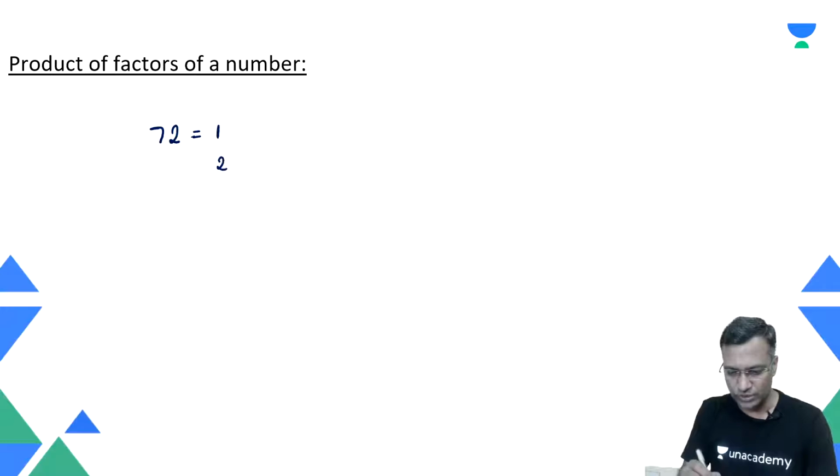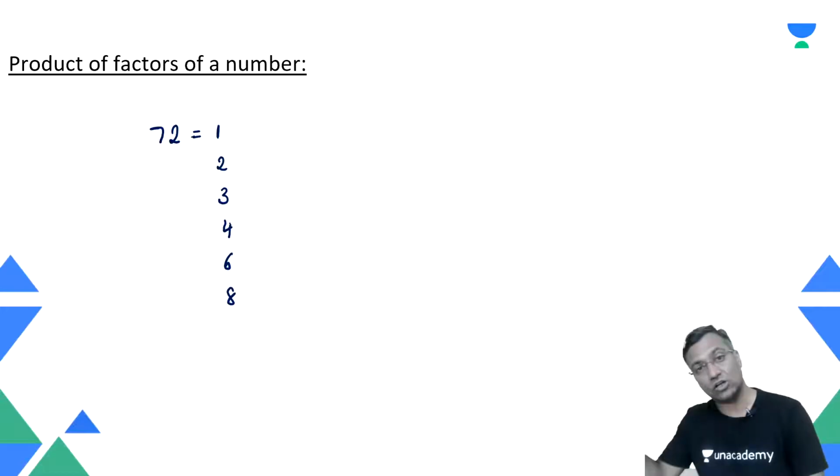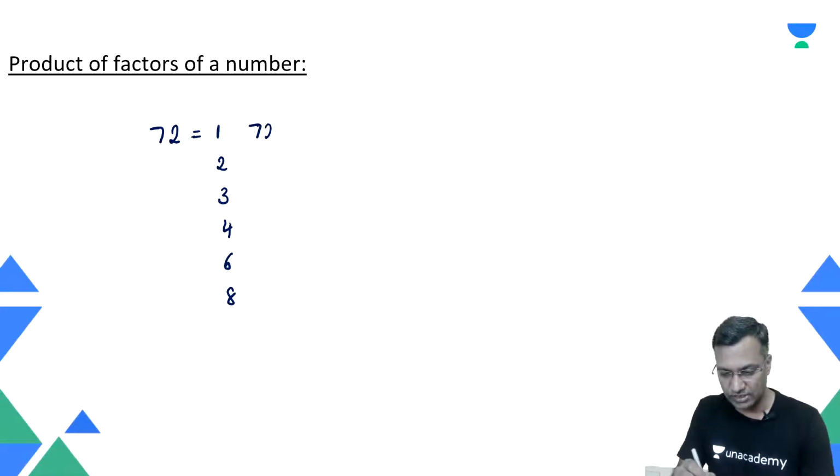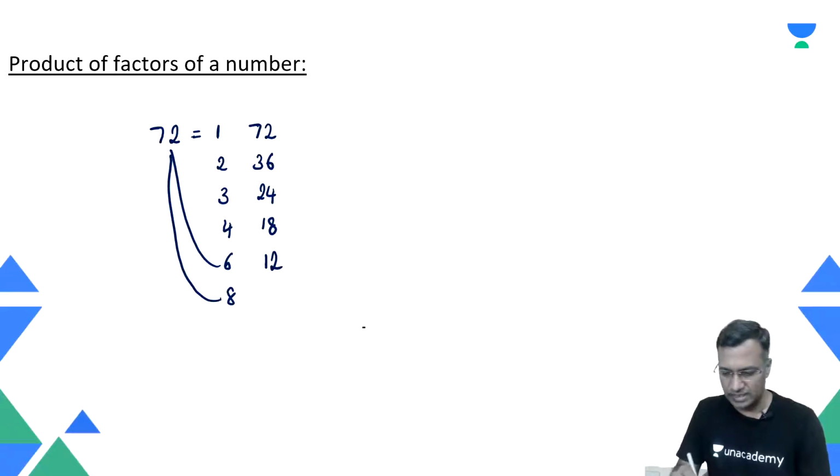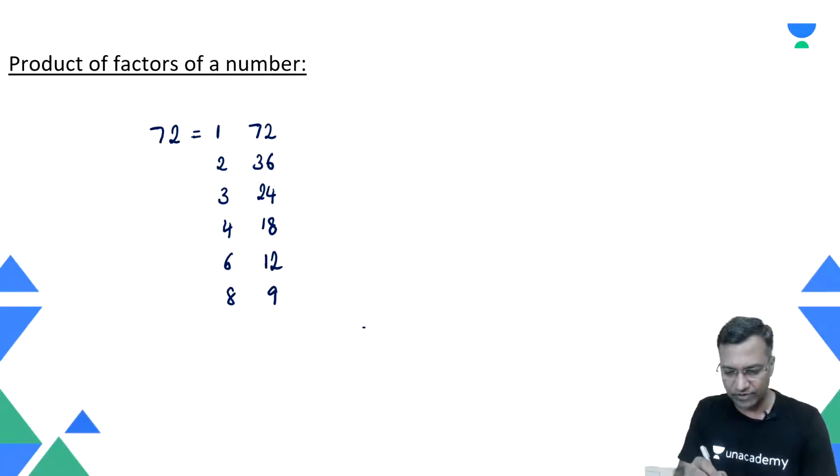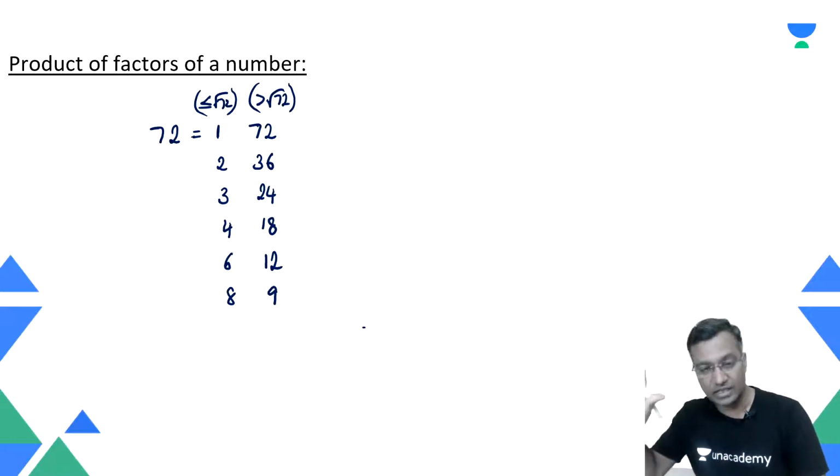1 is a factor, 2 is a factor, 3 is a factor, 4 is a factor, 6 is a factor, 8 is a factor. I will write on the opposite side, because 1 into 72 is 72. Then 2 into 36 is 72, 3 into 24 is 72, 4 into 18 is 72, 6 into 12 is 72, 8 into 9 is 72. That's what we learned: one column will have the factors less than or equal to root 72, and the other side will have the factors greater than root 72. This is where we started our journey with the factors.